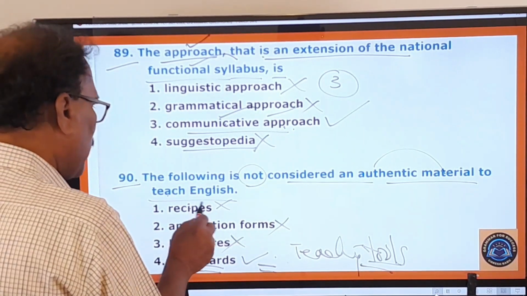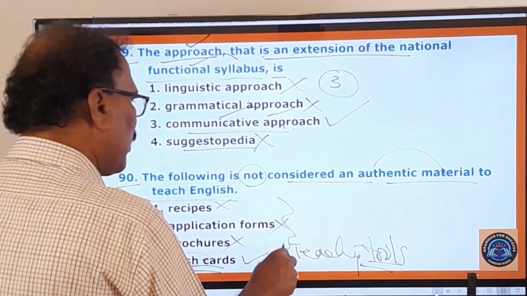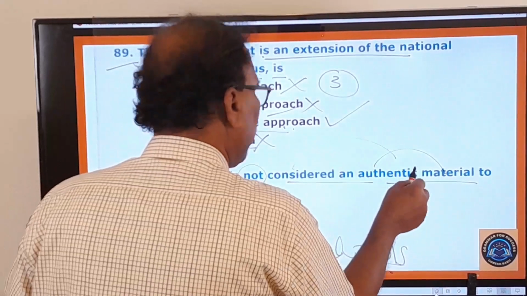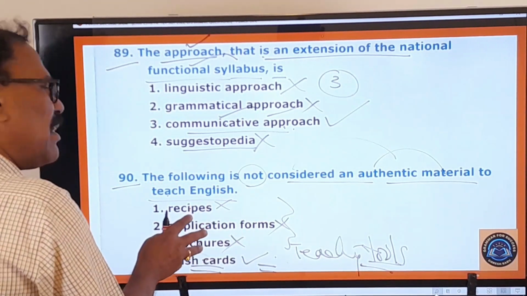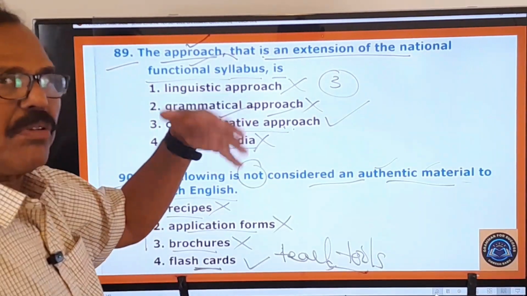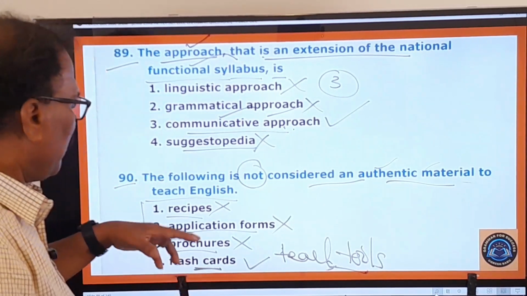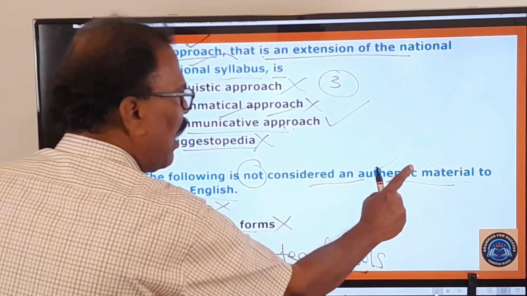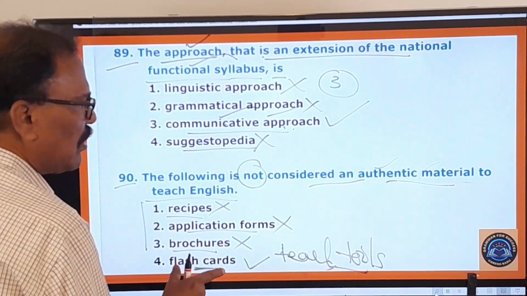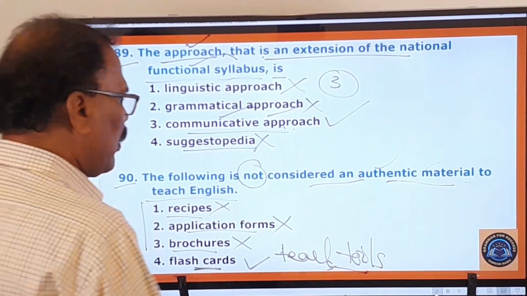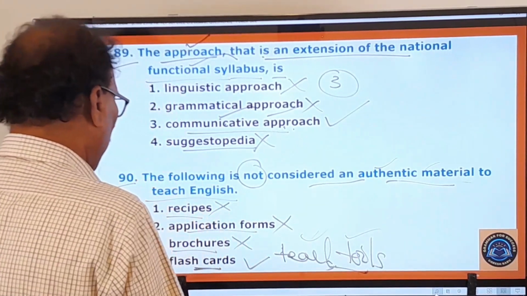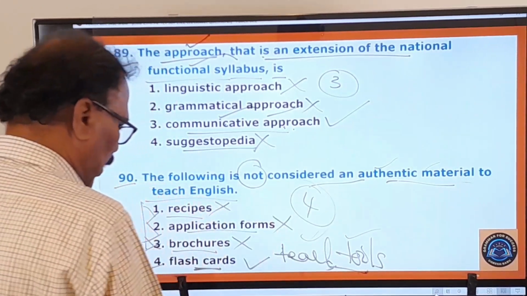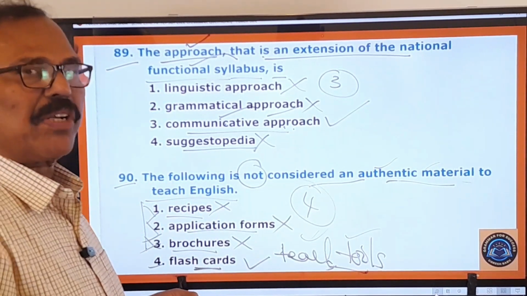So recipes, application forms, and brochures are real world items that are considered authentic material. Though they are not designed for teaching language, they provide genuine context for learning language. Therefore, recipes, application forms, brochures are considered authentic material, whereas the flashcards are not. They are only teaching tools. Therefore, the first one, second one, third one are wrong, and only the fourth one is the right one. Okay, with this, the video comes to an end.